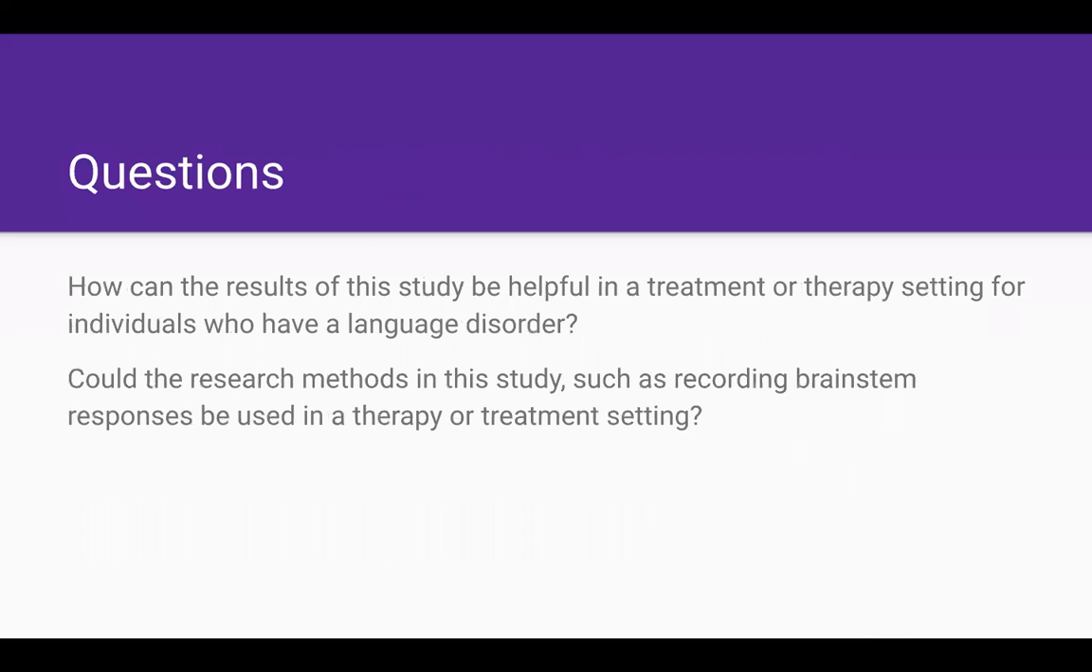Questions. How can the results of this study be helpful in a treatment or therapy setting for individuals who have a language disorder? And could the research methods in this study, such as recording brainstem responses, be used in a therapy or treatment setting?